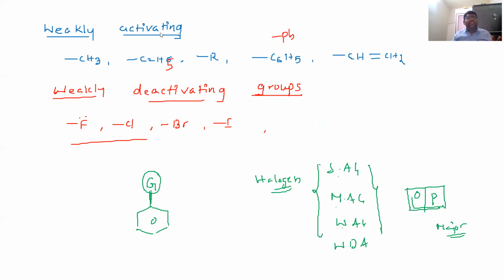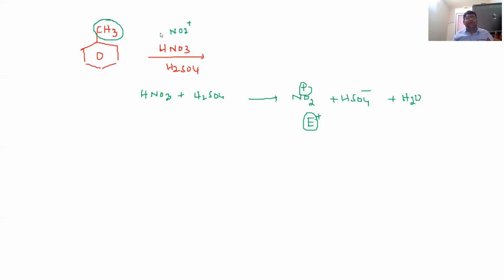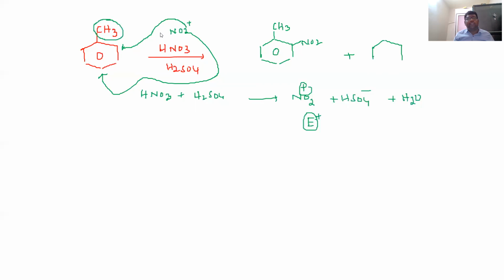Weakly activating group. Weakly activating means the product formation may be ortho, para product. So the NO2 will be substituted at the ortho position and para position. So here the product formation will be: this is the product formation. Here CH3, this is the ortho product, and next the para product will be formed.